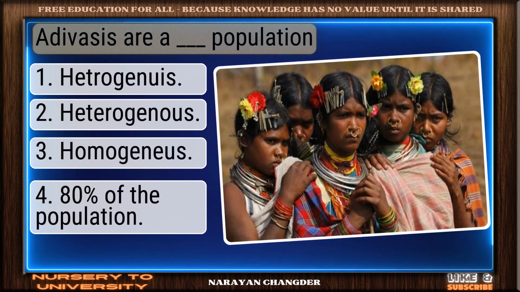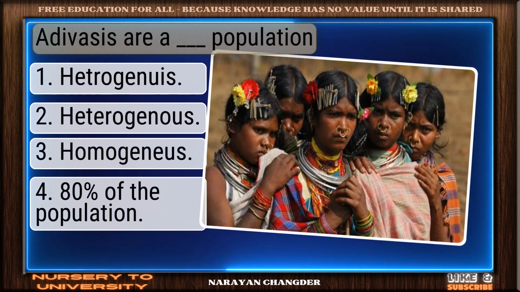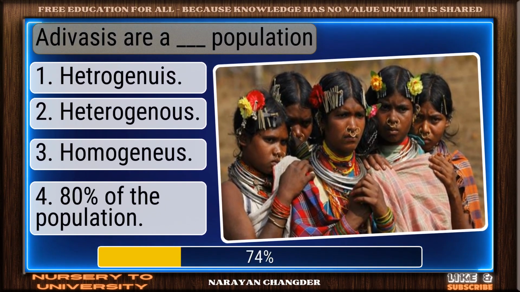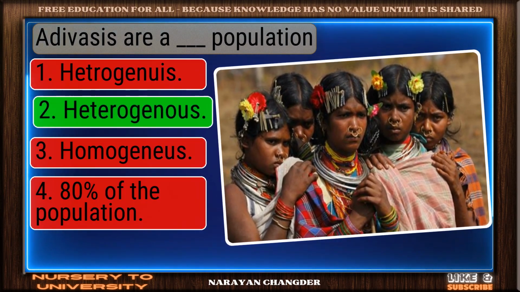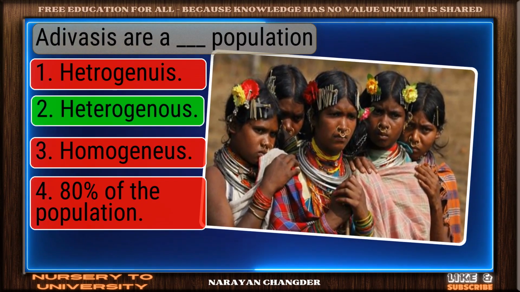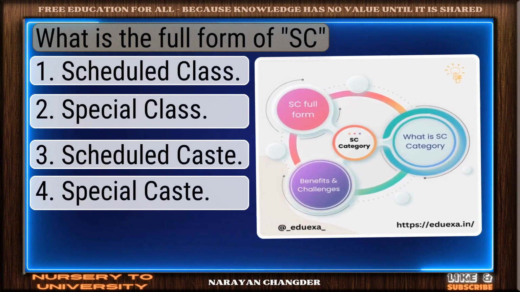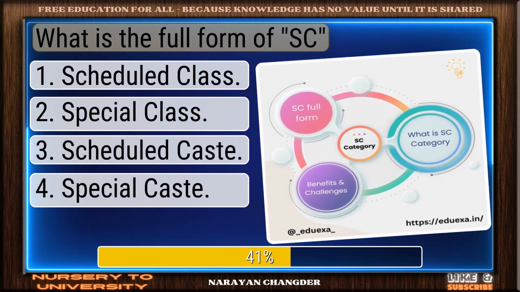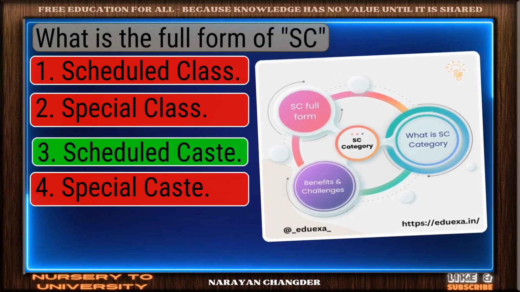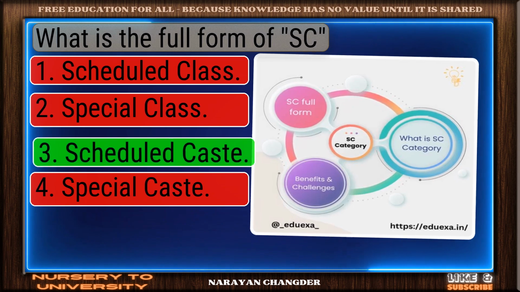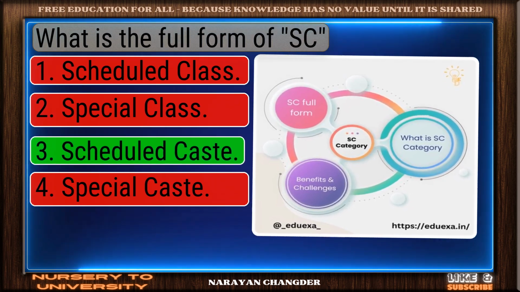Question number 58. Adivasis are a dash population? Well picked. Heterogeneous is the correct answer. Question number 59. What is the full form of SC? You got it. Your choice, Scheduled Caste, is right.